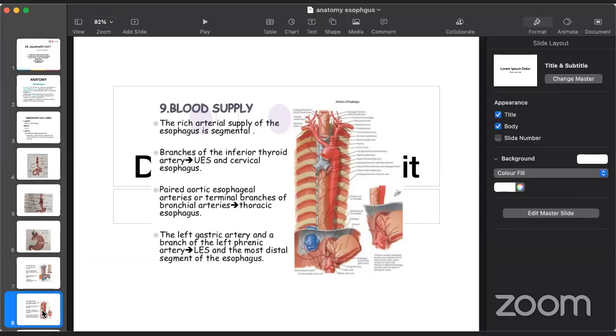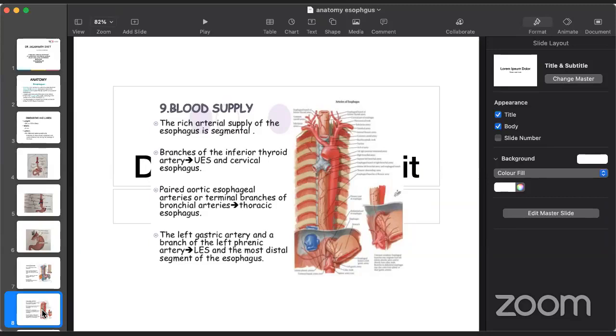See, a few of the blood supplies also come from the inferior thyroid artery, especially the upper esophageal sphincter and the cervical esophagus get blood supply from the inferior thyroid artery. Again, it is coming from the thyrocervical trunk. Then there are multiple branches coming from either side of the aorta. These are the terminal branches, and they supply the upper, mid, and lower thoracic esophagus.